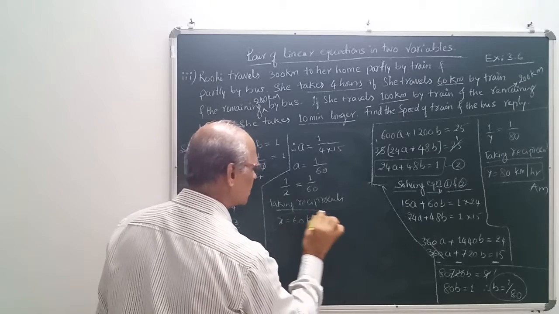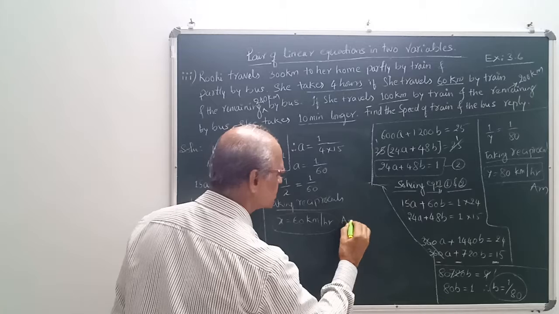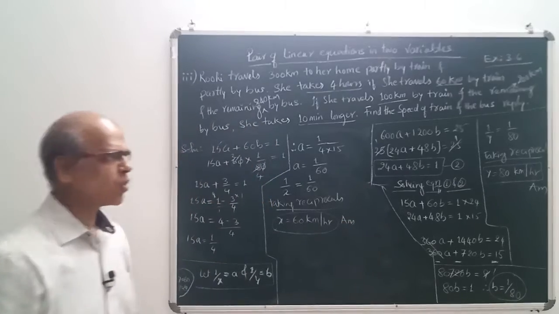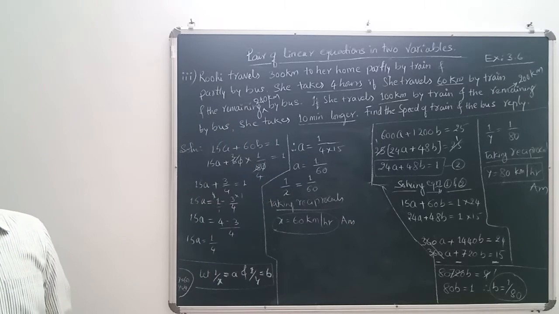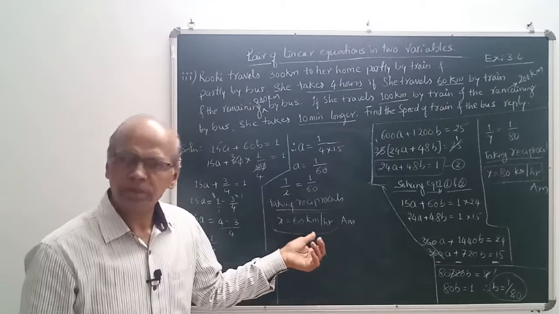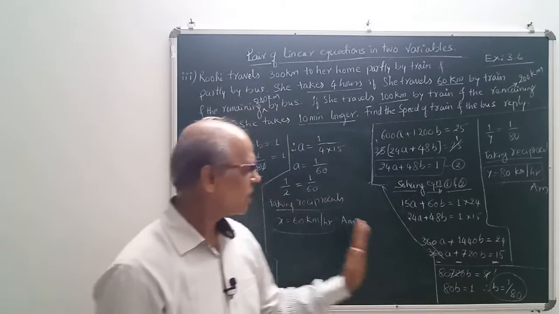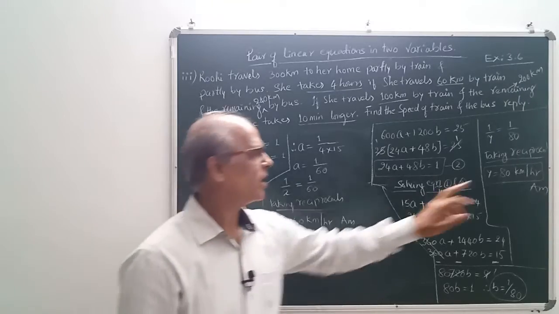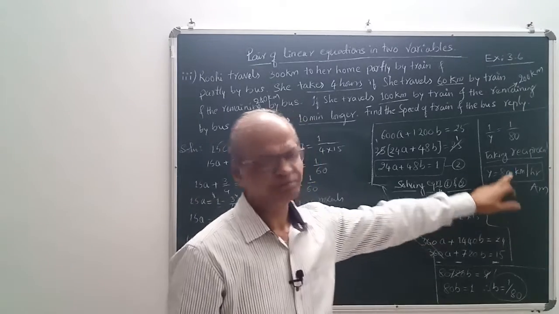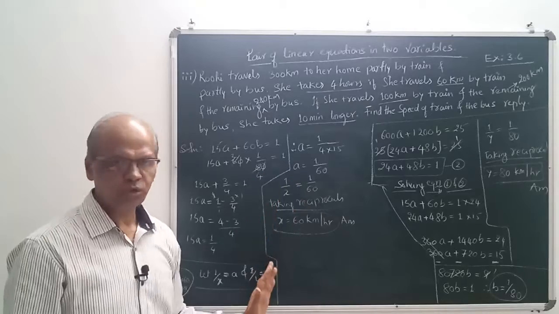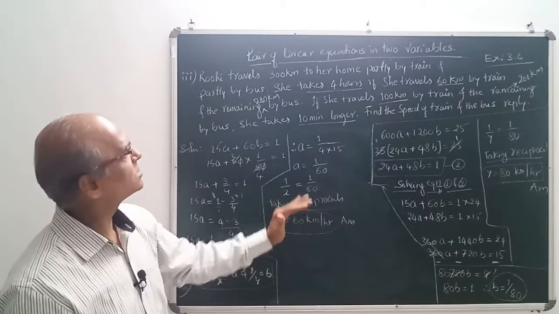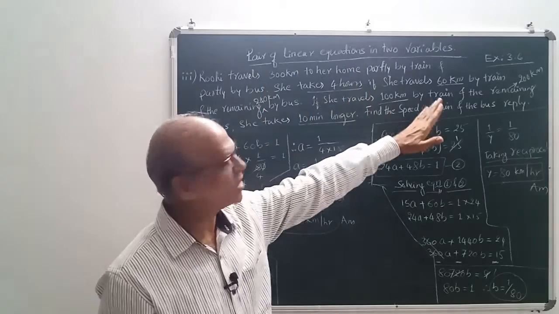That means this is your second answer. You just counter check what is y and what is x actually, right? So x means 60 km per hour, our answer. Y means 80 kilometers per hour. This is the speed by train and this is the speed of bus. Make a point, note this. Here completes the pair of linear equations in two variables.